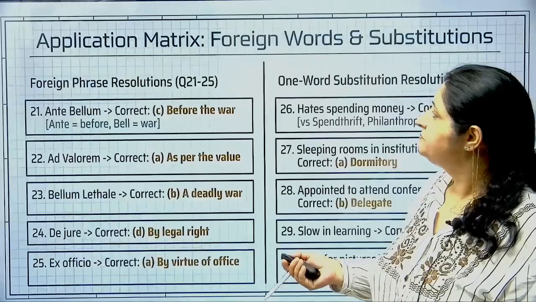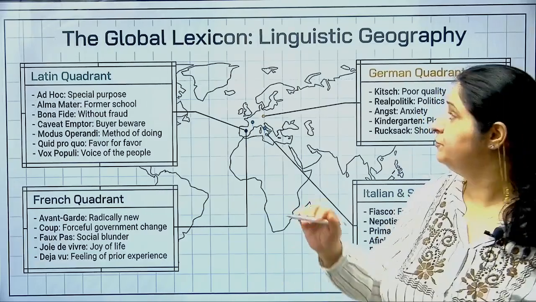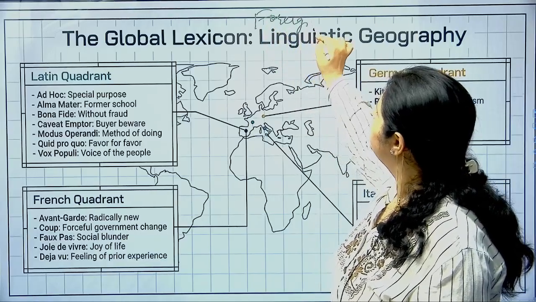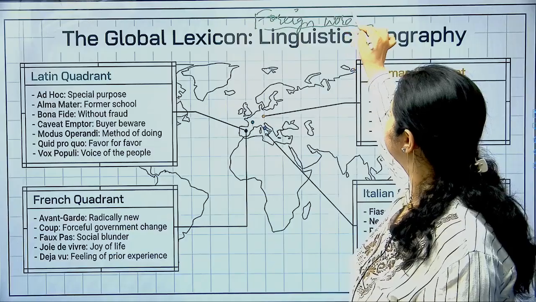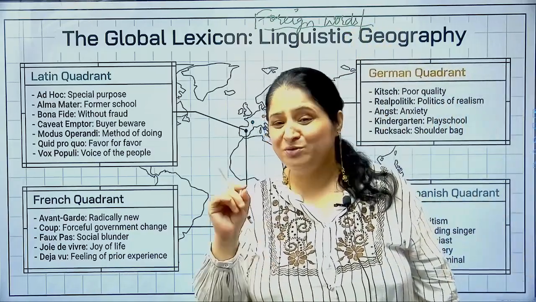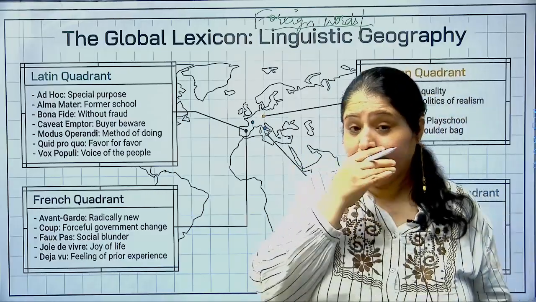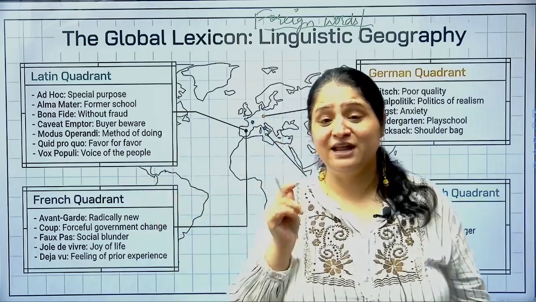Alright, now let's talk about something else. Now let's talk about some foreign words, which in the very first class, I gave you an idea about. But today, again, we'll talk a little more about the foreign terms and the foreign words. और आप एक चीज का ध्यान रखेंगे, foreign words को हम we call them loan words also, we call them borrowed words also. Why? Because we have borrowed these words from a different language, from some different languages, right?